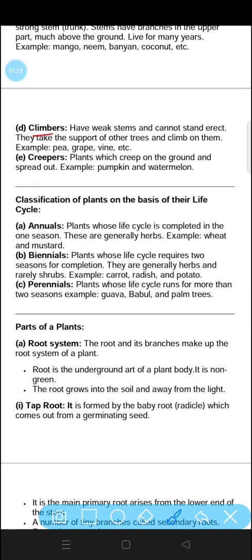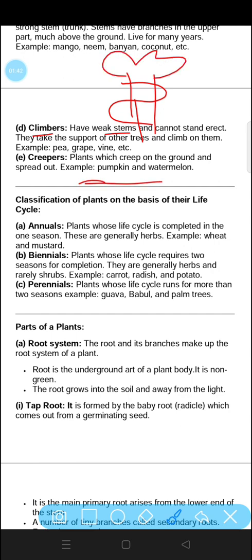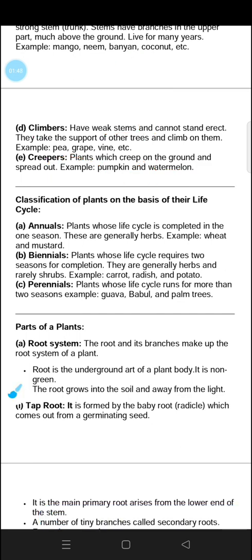Climbers have weak stems and cannot stand straight. Climbers take the support of a tree to climb on it. And creepers just spread on the ground to grow. So this is the difference between climbers and creepers. Climbers climb on trees to take support, for example pea, grapevine. And creepers creep on the ground and spread out, for example pumpkin and watermelon.